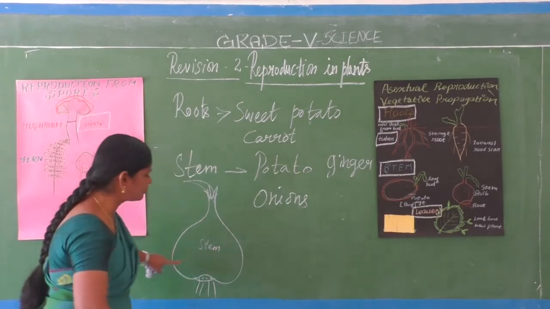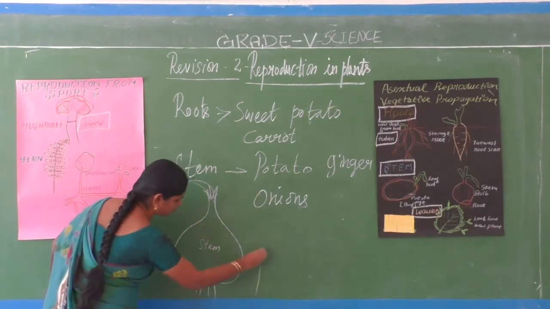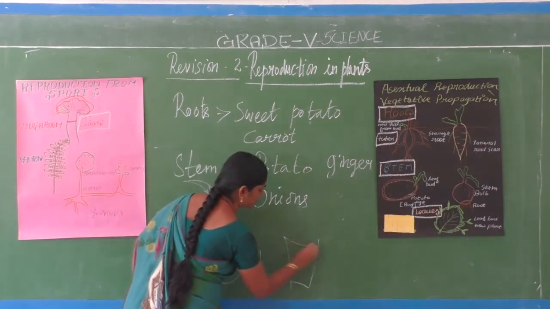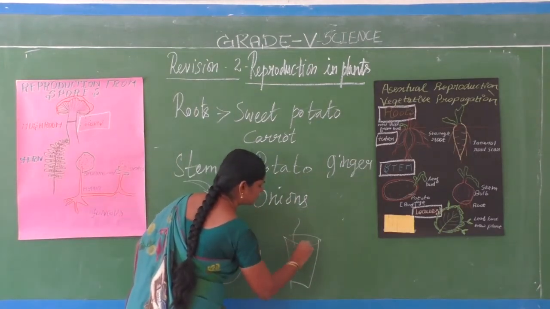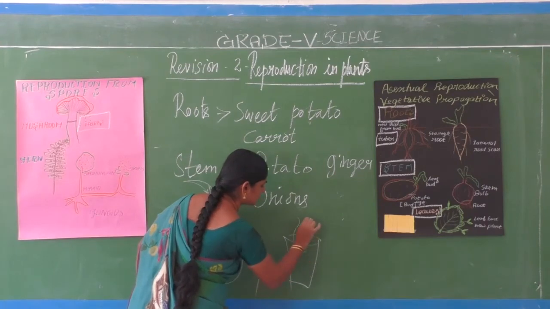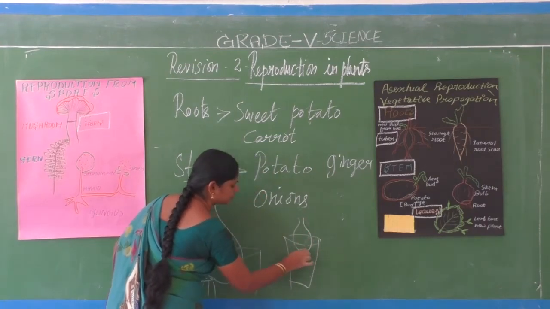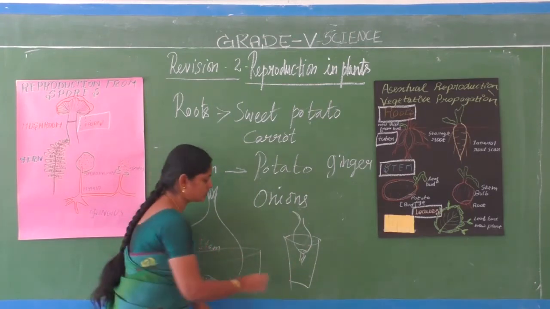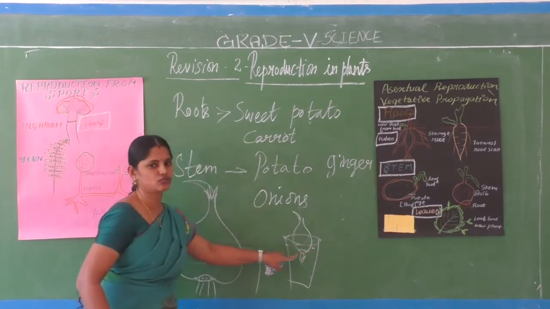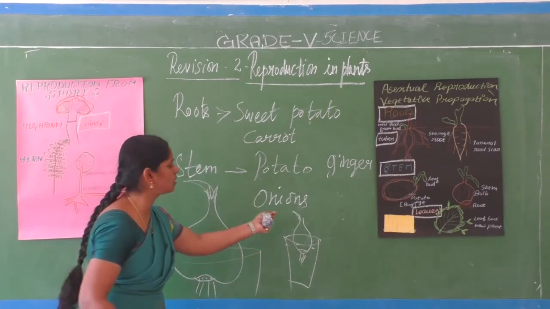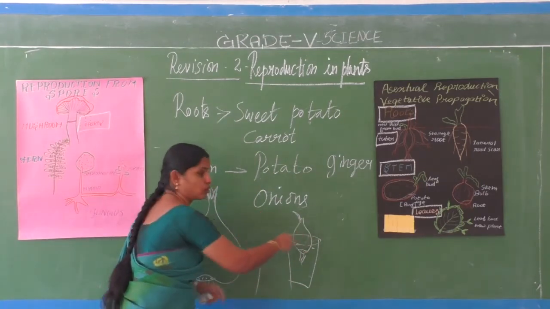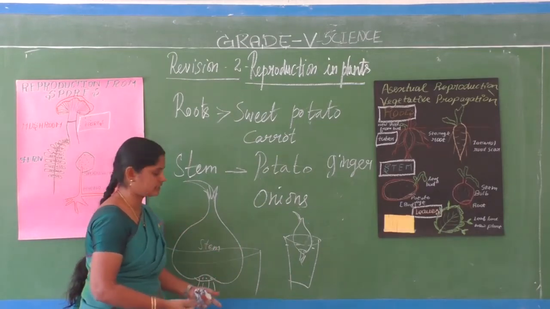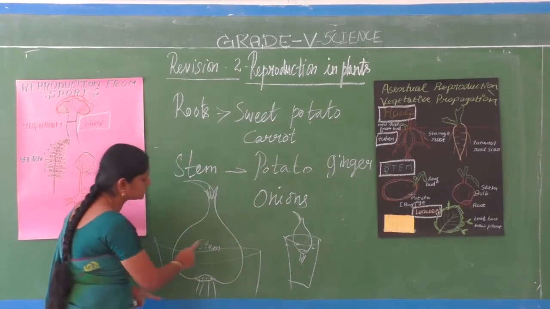See, if you keep an onion in a bowl of water, it starts to grow. You can see the growth of the onion there. If you keep it in the water a few days, we can see a smaller growth. It won't grow fully, small but it still comes out. We can see it very clearly. So the root, stem and leaf.